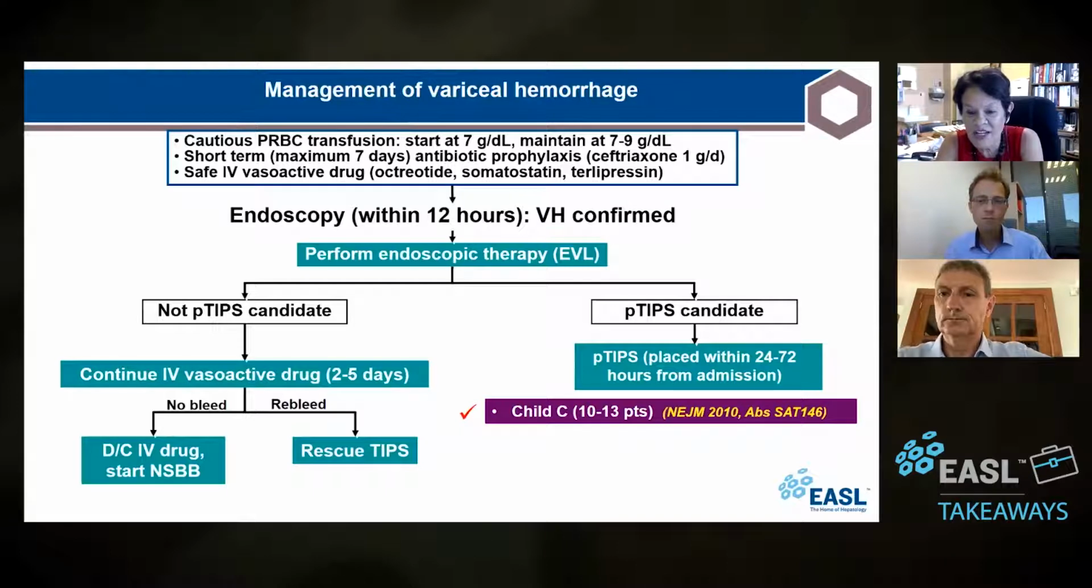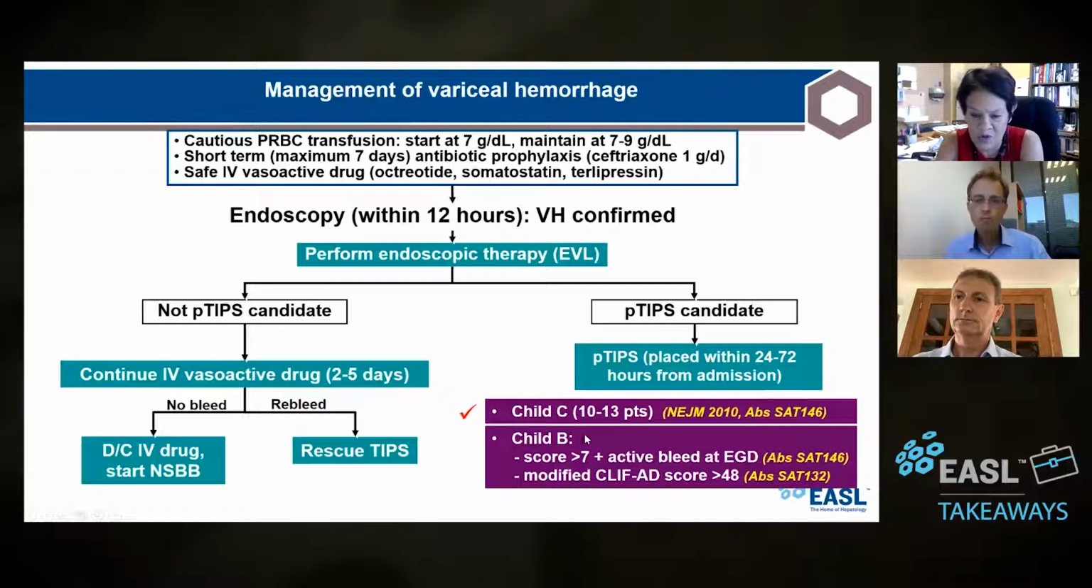So I think that for Child C, we're all convinced, because not only that one, but in their meta-analysis, which is abstract, this one that I discussed in the wrap-up, those patients are clearly the ones that will benefit. So Child C, 10 to 13 points, there's no question. The Child B group is a little bit more tenuous.